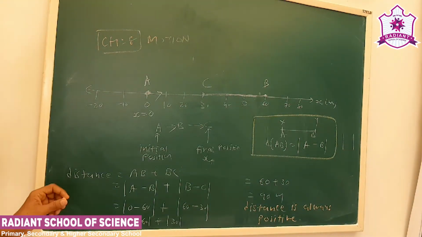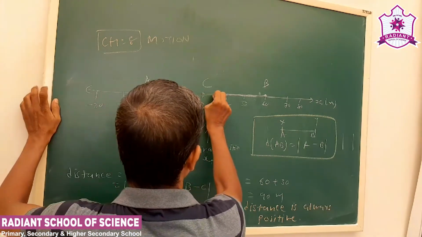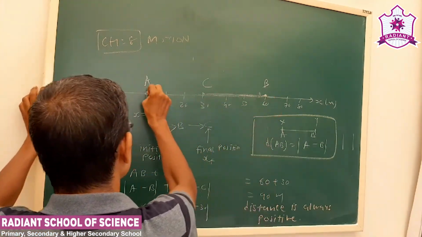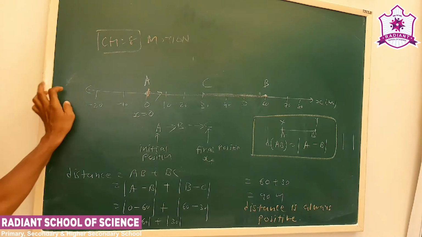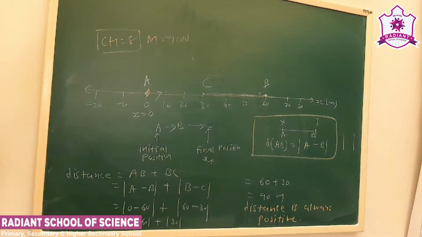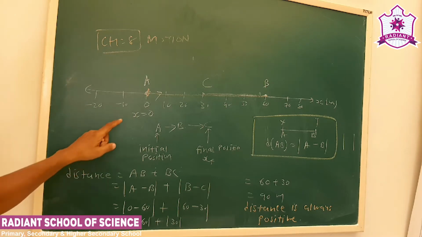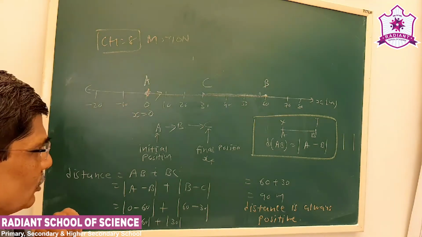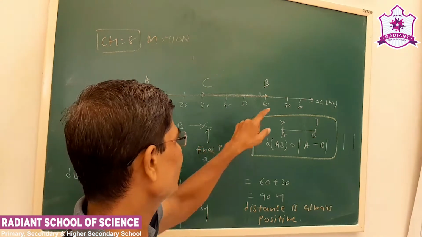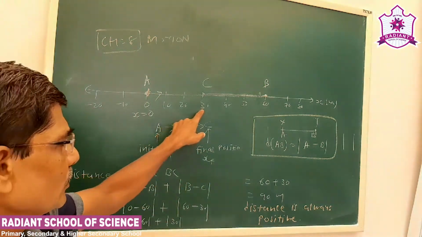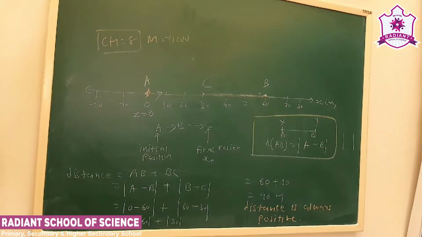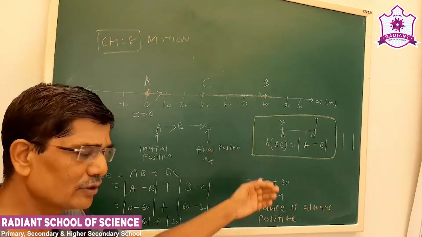Now see, the object moved on this ABC path. It started from A, moves to B, and finally comes to C. So what we have to calculate? Distance and displacement. The number corresponding to A is 0, B is 60, and C is 30. Now the distance formula AB plus BC, that we have used here.